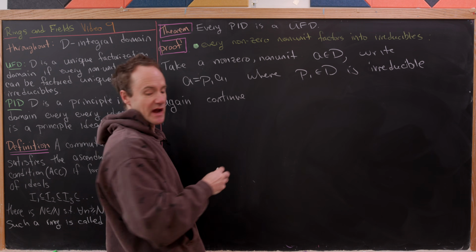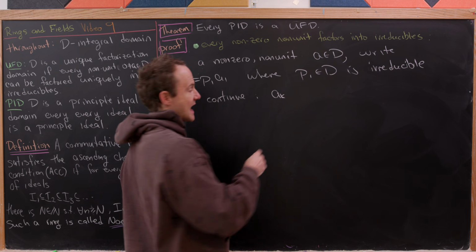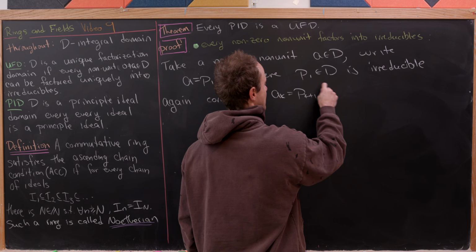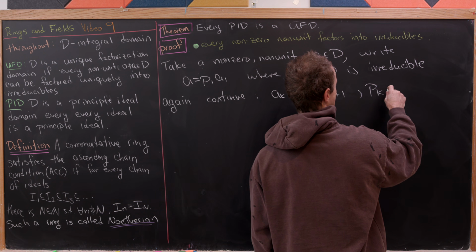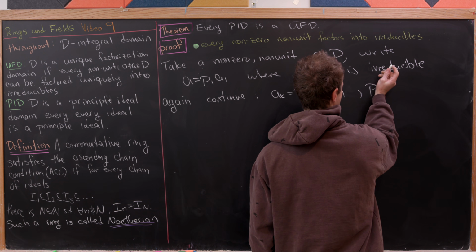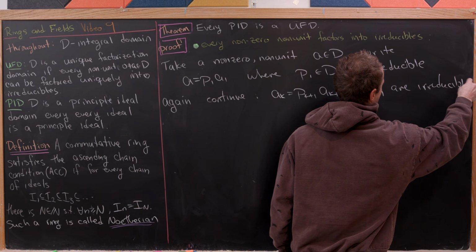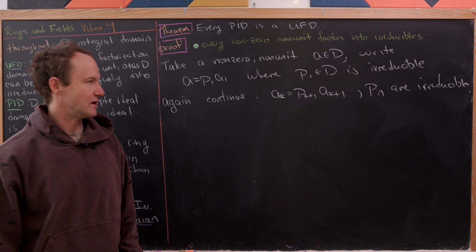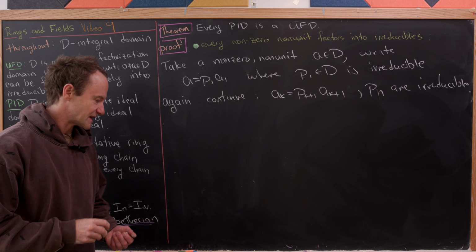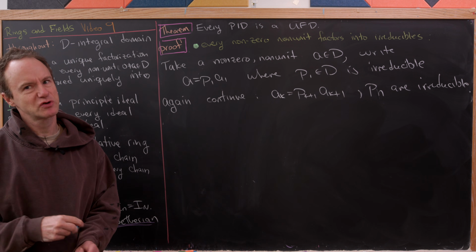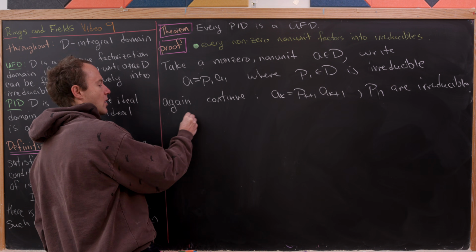And that continuation will produce these equations A sub k is equal to P sub k plus 1 times A sub k plus 1, where the P sub n are all irreducible. Now, of course, we may have to stop at some point because one of our A's is a unit, or we may get to continue forever. And that's where we're going to take our next step, which is pretty similar to that step that we had on the previous part of this proof.